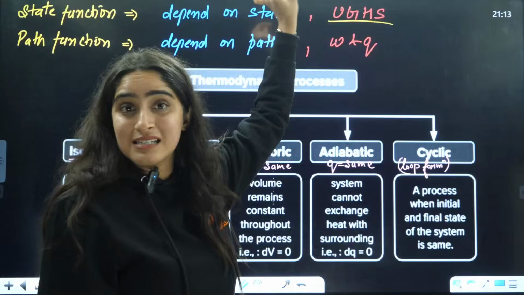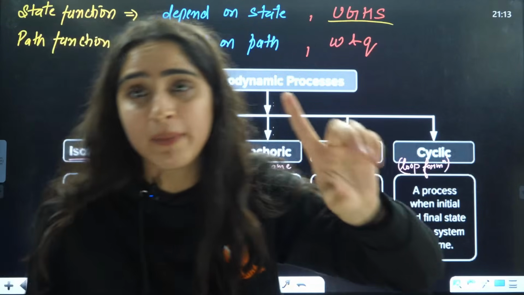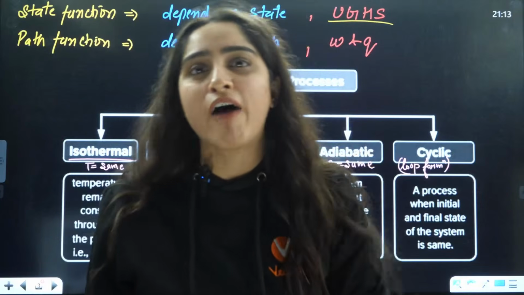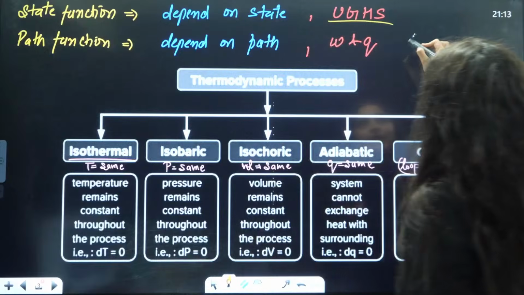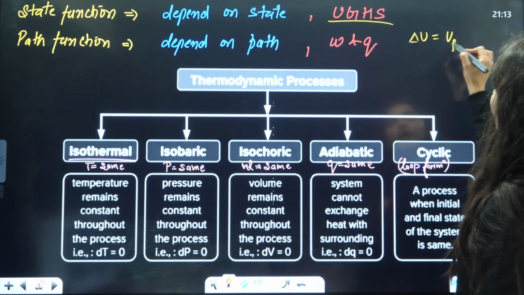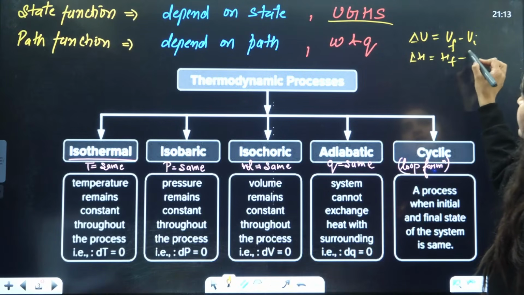These are extensive and these are also state functions. A direct question will be asked to you based on this simple fact. That is why when we learn about delta U, we will just say U final minus U initial. Delta H is H final minus H initial.